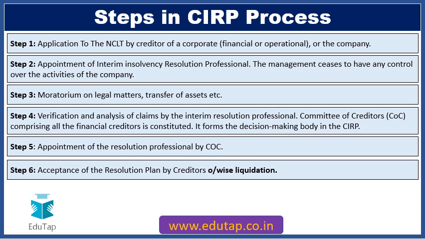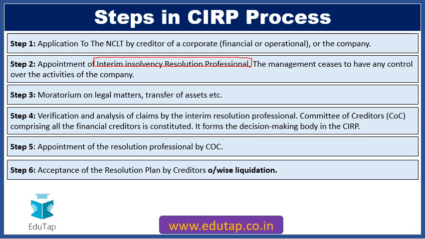So friends, the first step in the corporate insolvency resolution process, as we talked about, is the application to NCLT by the creditors or the company itself. Then in the next step, an interim insolvency resolution professional is appointed who takes control of the affairs of the company, and a moratorium comes into effect on legal matters and the transfer of assets by the company.